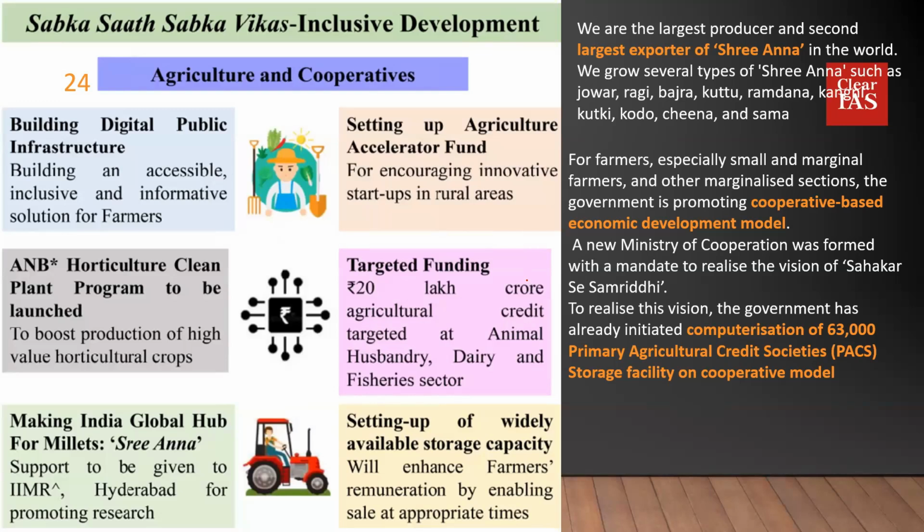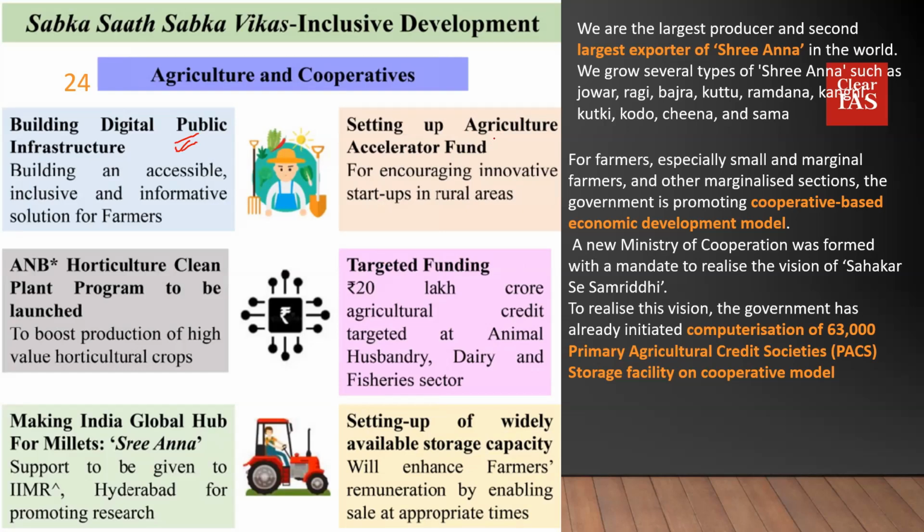Without focusing on and solving the issues of agriculture, the government realizes that it is not possible to solve the problems that the Indian economy faces. I'm not going to have a look at each of these in detail. I'm going to have a look at the 2-3 major ones over here. Government speaks about building digital public infrastructure for agriculture. We'll discuss what that is.